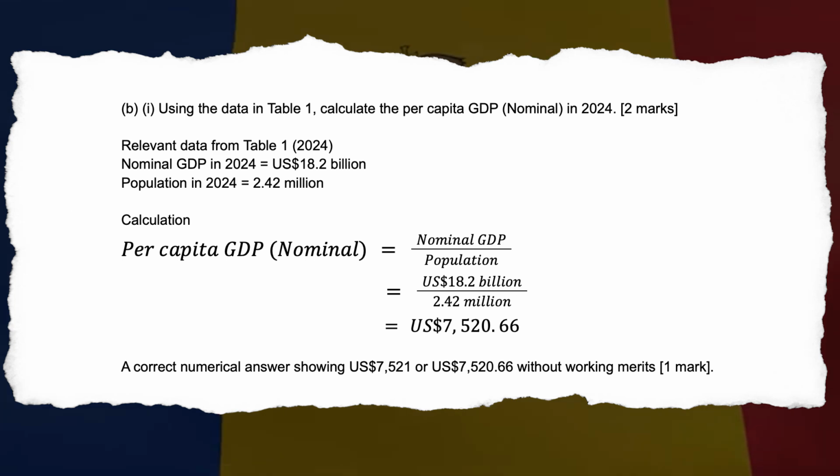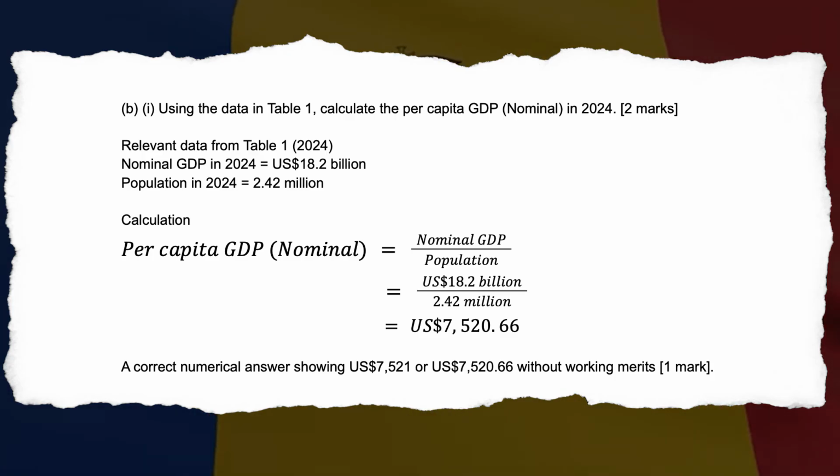B1. Using the data in Table 1, calculate the per capita GDP nominal in 2024. 2 marks. Relevant data from Table 1, 2024. Nominal GDP in 2024 equals US $18.2 billion. Population in 2024 equals 2.42 million. Calculation.